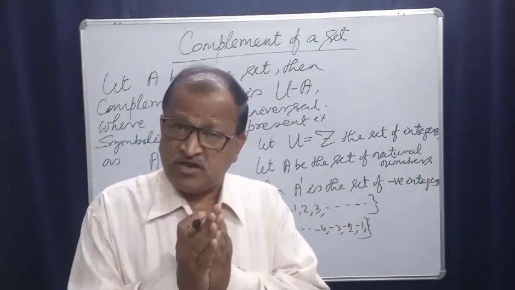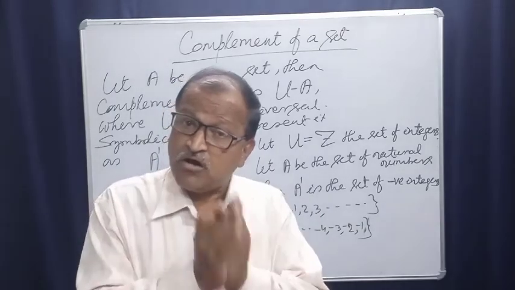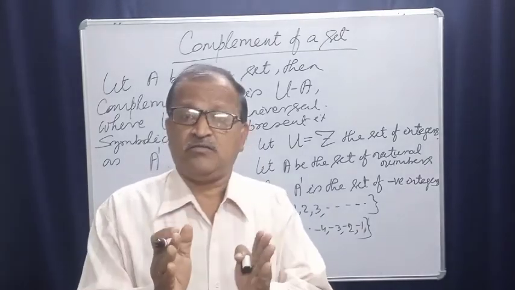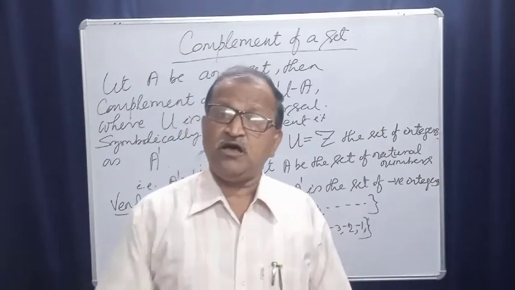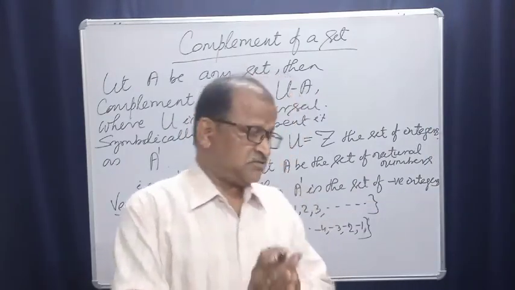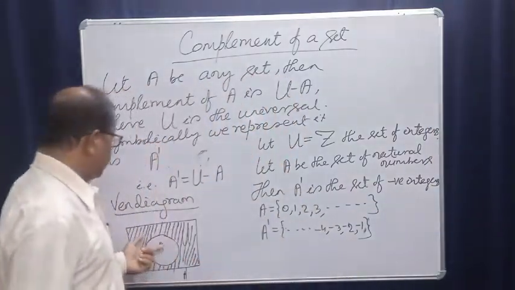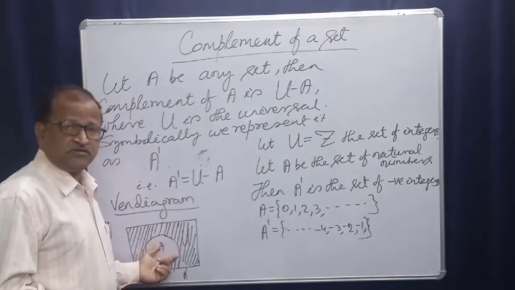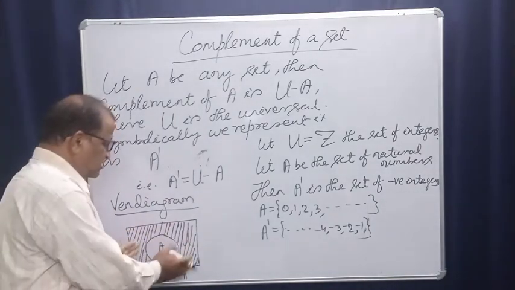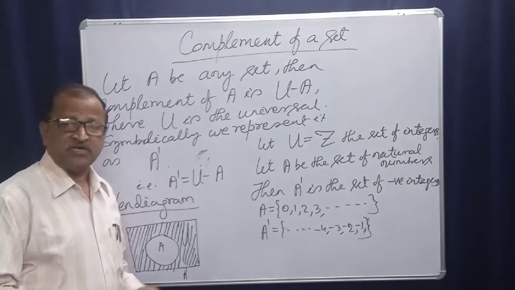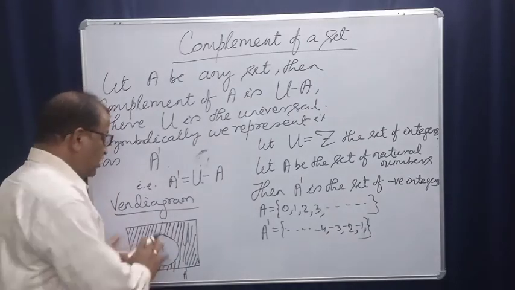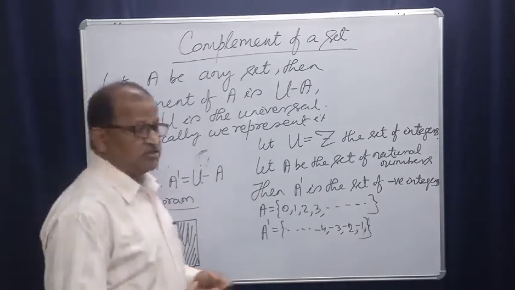So clear, complement of a set is the set of elements which are not present in A but present in the universal set. From this Venn diagram it is clear, right? The set of elements outside of A means not present in A but in the universal set.